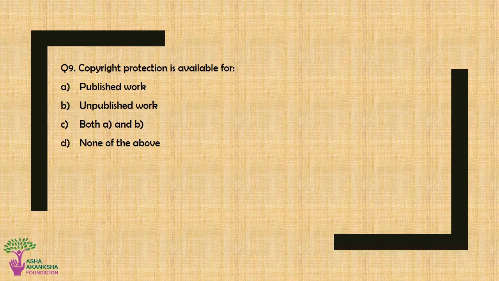Question number 9. Copyright protection is available for option A, published work. Option B, unpublished work. Option C, both option A and option B. Or option D, none of the above. The correct answer for this question is option C, both option A, published work, and option B, unpublished work.